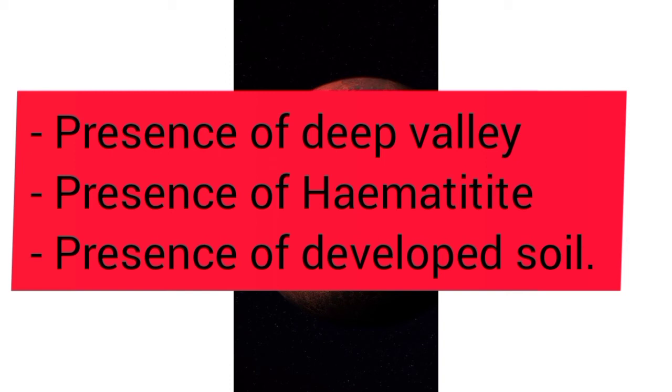And for your information, it is a fact that the deepest valleys of the solar system exist on Mars. Other than that, there is developed soil on Mars. And also the surface of Mars is majorly composed of hematite. Hematite is an iron ore that gives it a red color, which is why Mars is also known as the red planet.